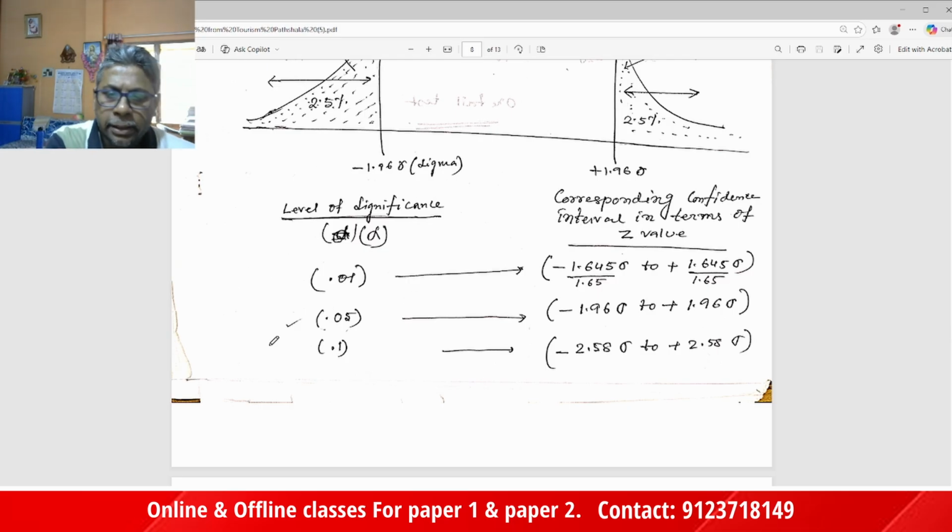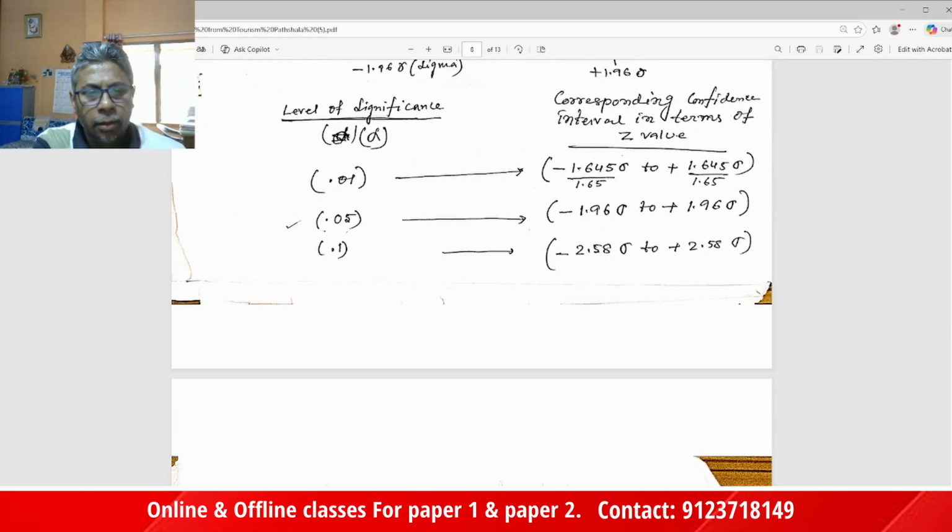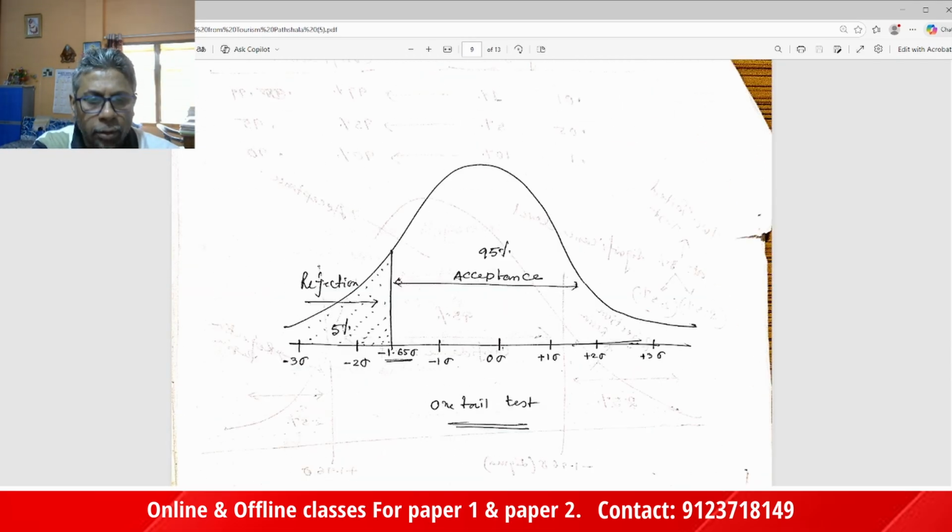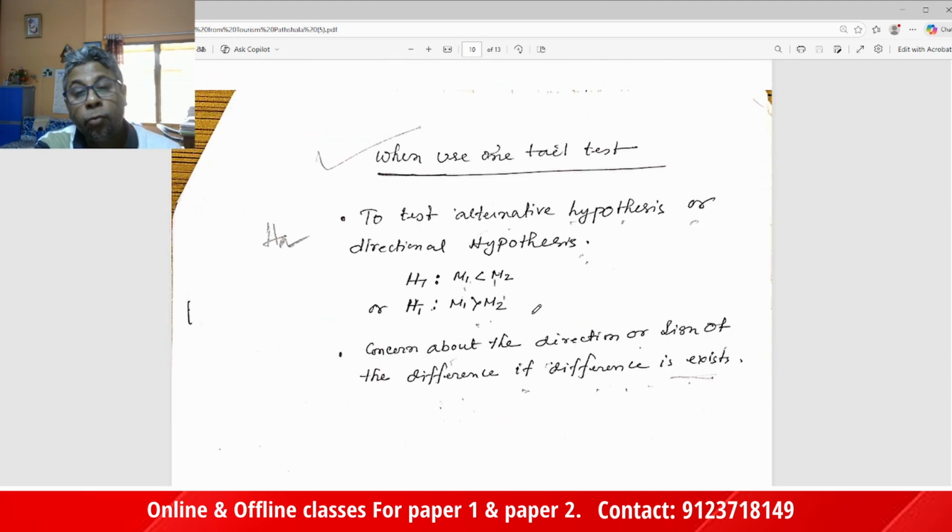At the 0.05 level of significance, the corresponding confidence interval is minus 1.96 alpha/2 to plus 1.96 alpha/2. So these are the values; try to remember them. The rejection region of a one-tail test at a 5% level of significance lies on either the left side or the right side, with 95% as the level of acceptance. When we test a directional hypothesis, we use the one-tail test.